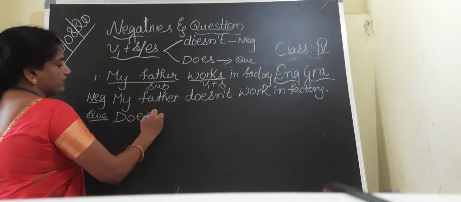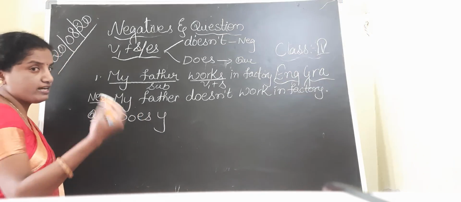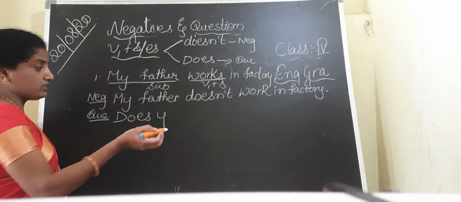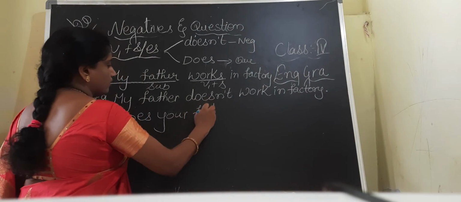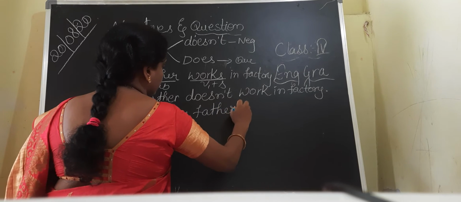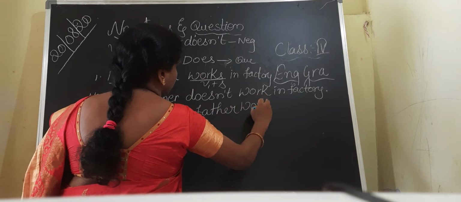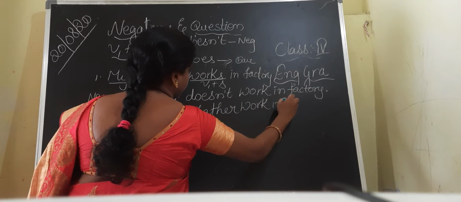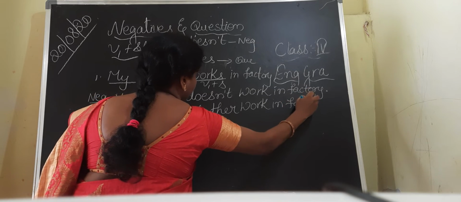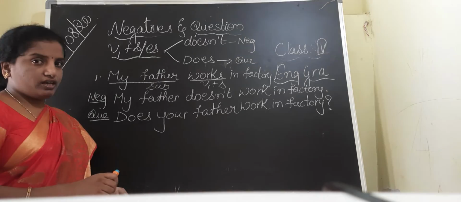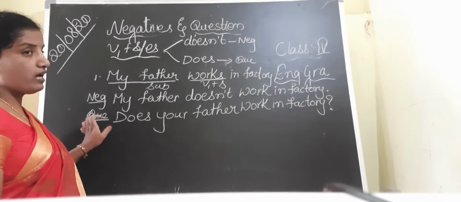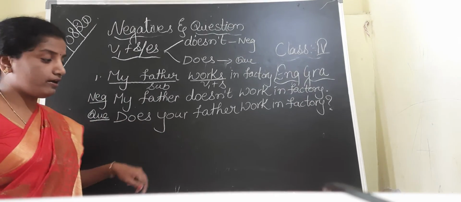Does your father, here my father is given, if I ask a question, does your father work in factory? At the end, children, you have to write the question form. In this way, we have learned how to write the negative with yes or es.